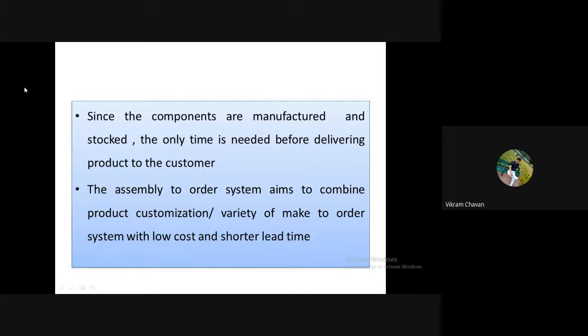Here there is a sentence problem, so after the comma you can write assembly time: the only time needed is assembling time before delivering the product to the customer.